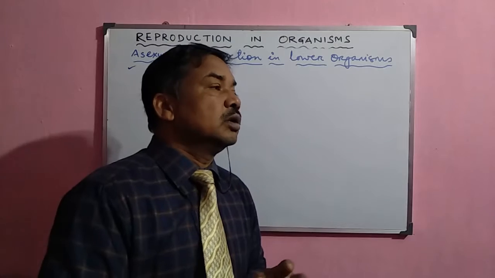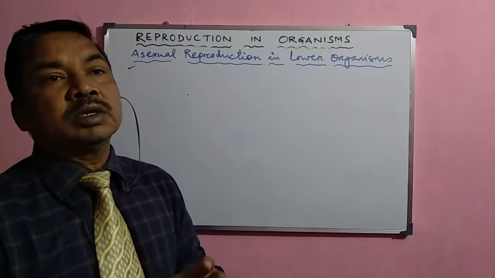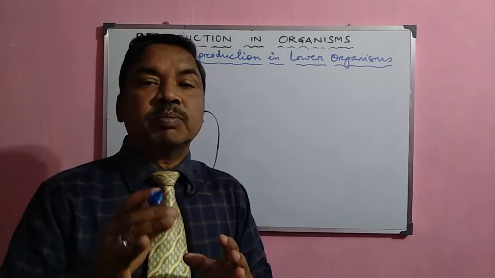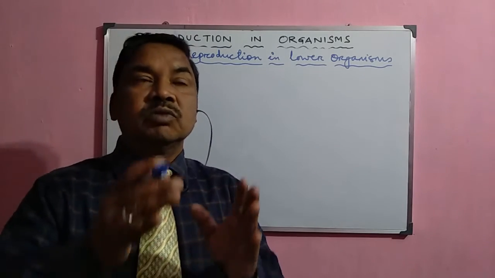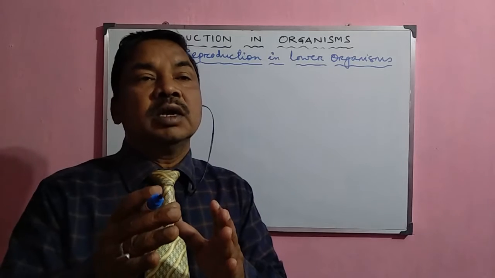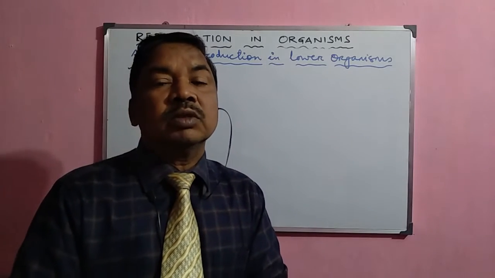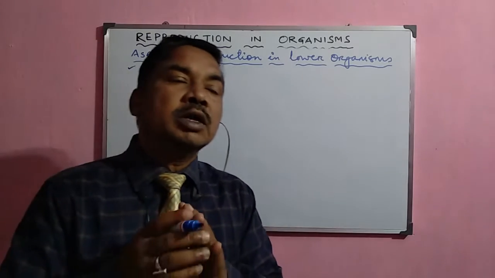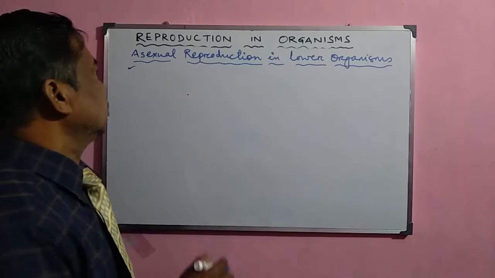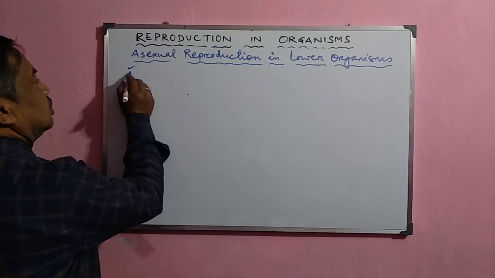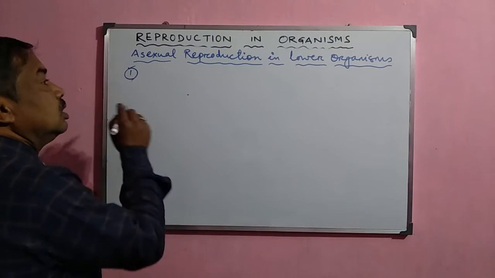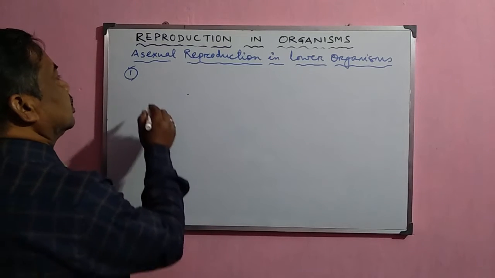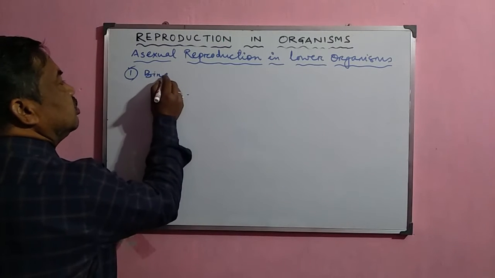Now next, whatever offspring are produced here, sometimes they are not actually offspring but part of their body. Sometimes it is divided into 2 or 3 parts and they form the new organism. So these are the different characteristics of the asexual mode of reproduction. Now, first of all, we shall discuss the different modes which occur in the lower organisms. The first and simplest type of asexual reproduction is called binary fission.